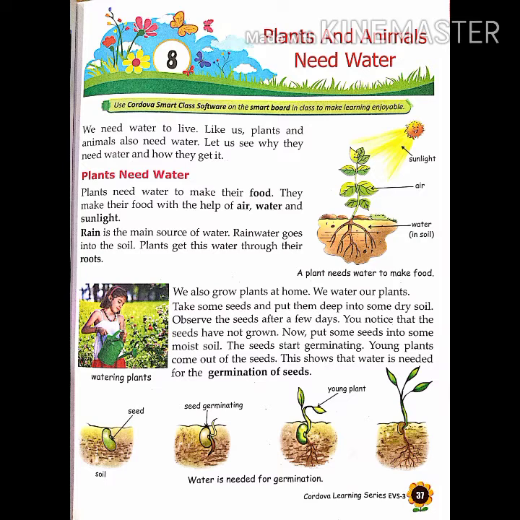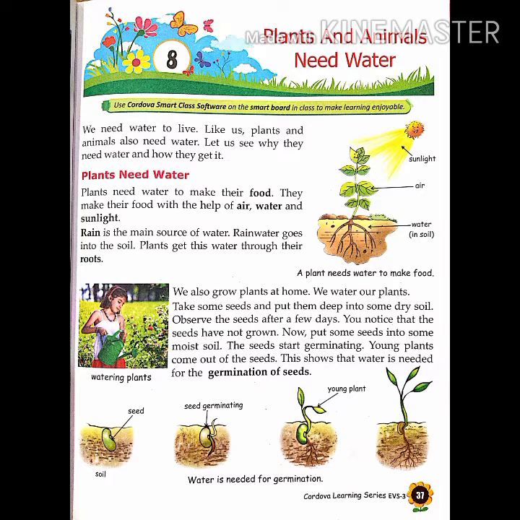Okay students, how do they need it and where do they get it from? So plants need water. Plants need water to make their food. They make their food with the help of air, water and sunlight. We all know that plants need water to survive, to grow and to make their food.